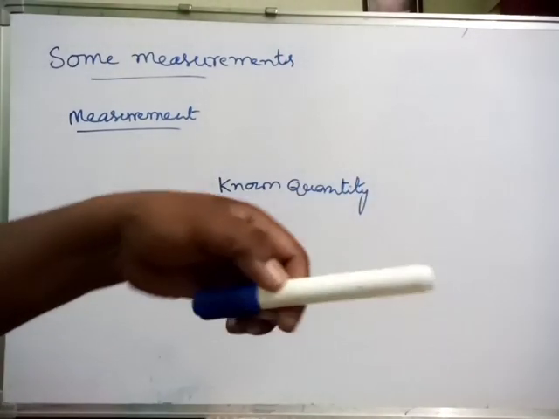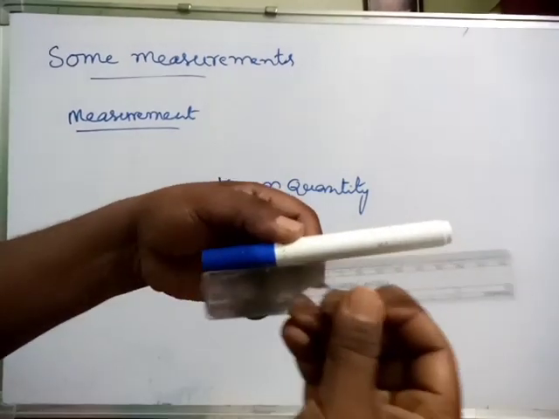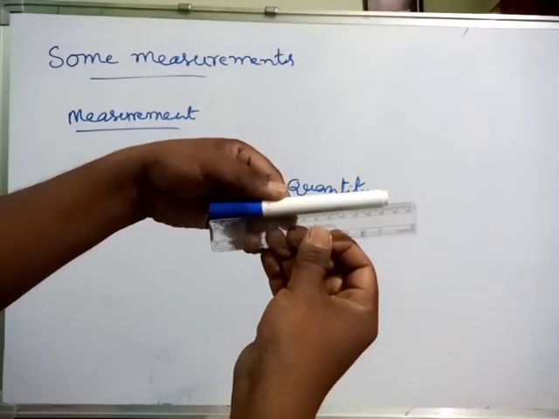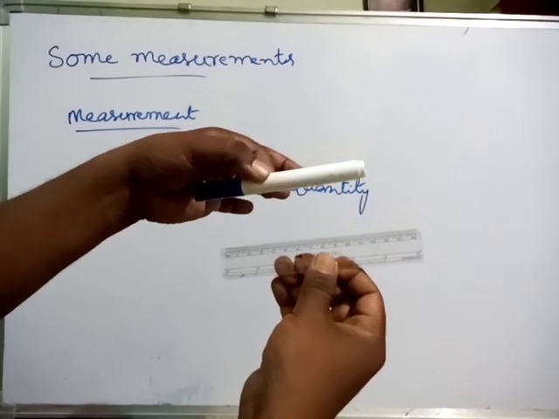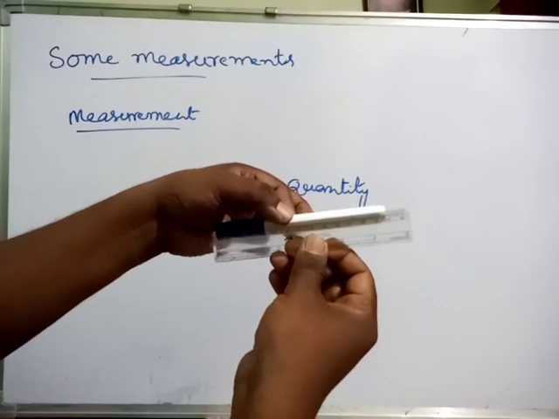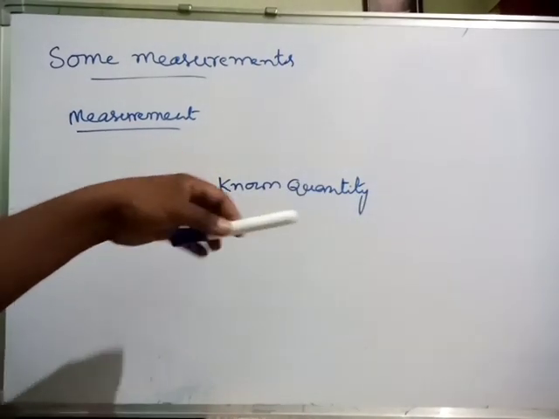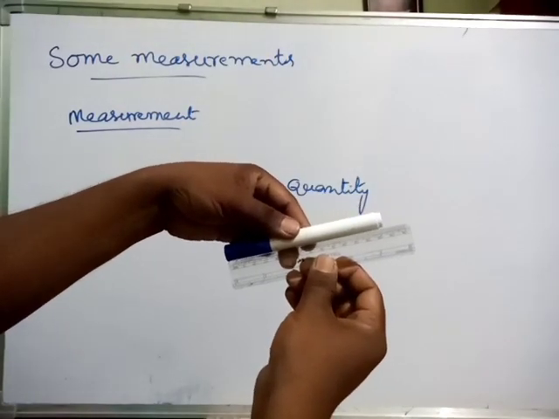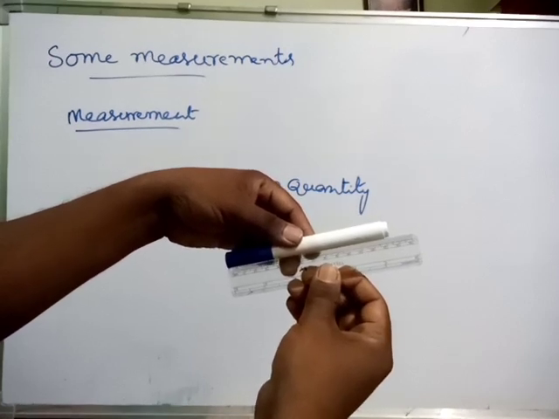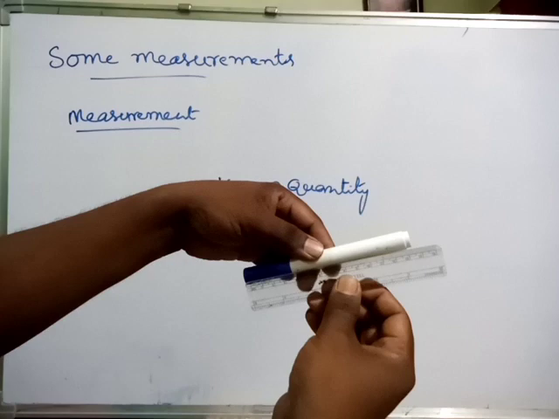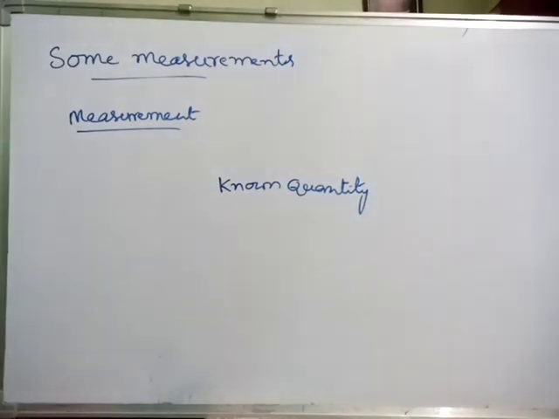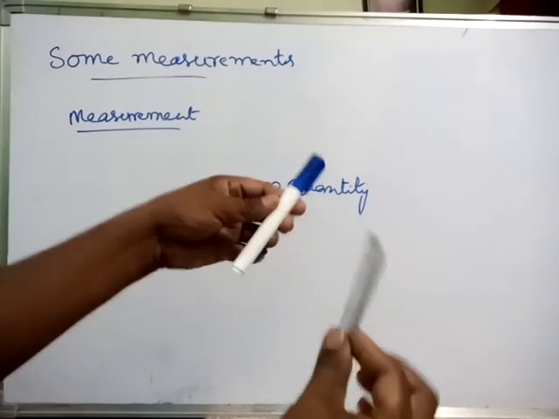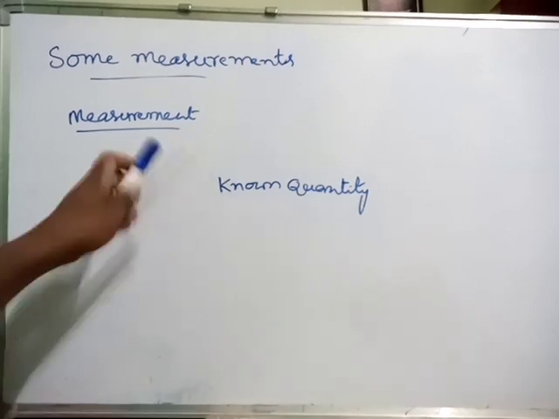If I need to measure the length of this one, I have to compare. This is unknown, this is known. So the comparison of an unknown quantity with a known quantity is called measurement. I have to place the known quantity along this edge of the object. So this is what we call measurement. One more time, what is measurement? The comparison of a known quantity with an unknown quantity is called measurement.